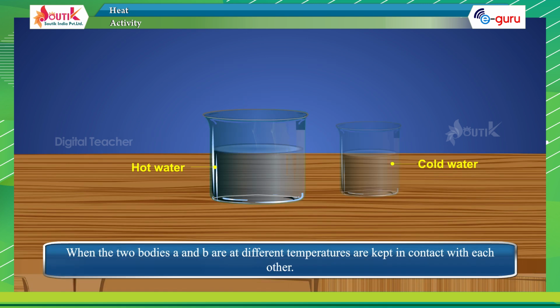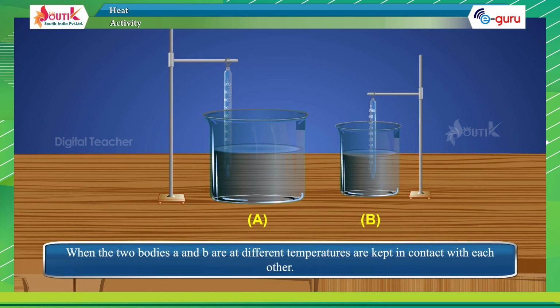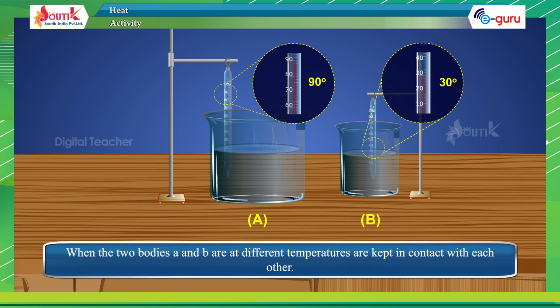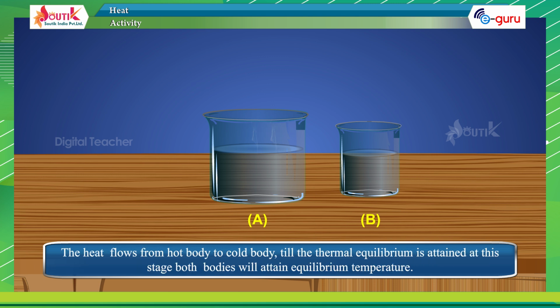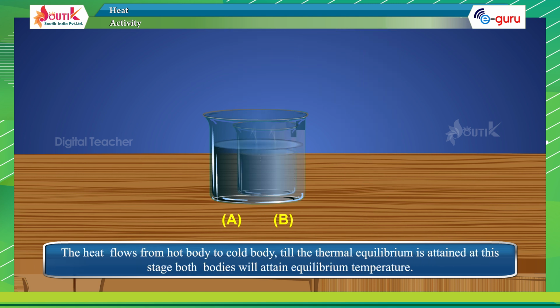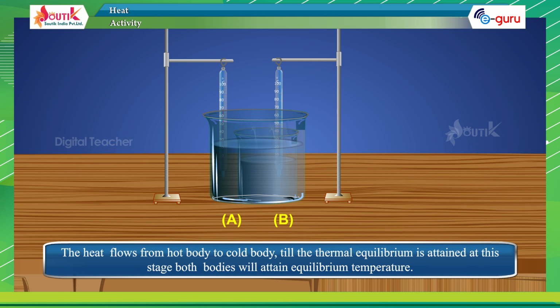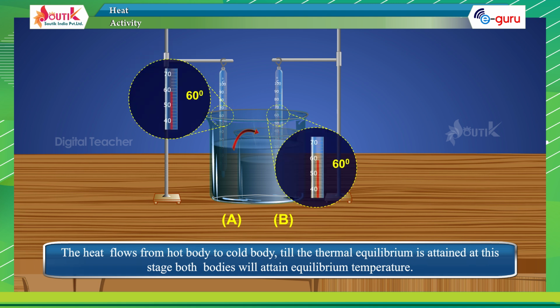When two bodies A and B at different temperatures are kept in contact with each other, the heat flows from the hot body to the cold body till thermal equilibrium is attained. At this stage, both bodies will attain the equilibrium temperature.